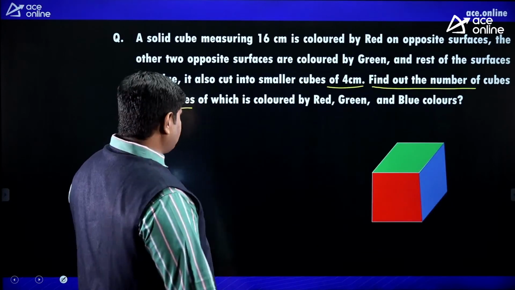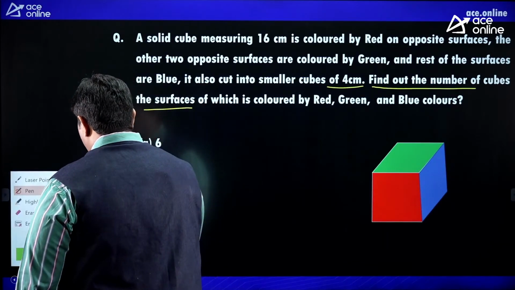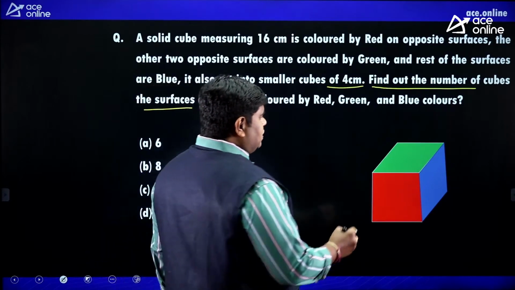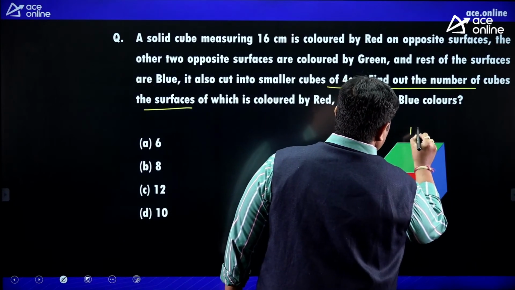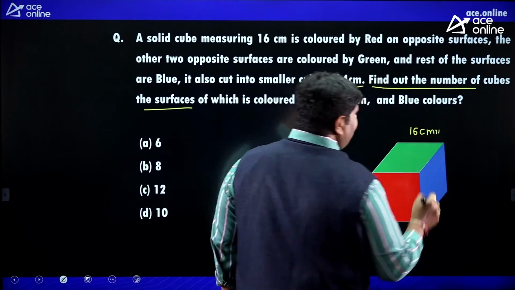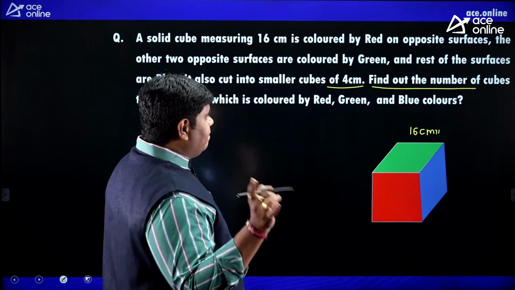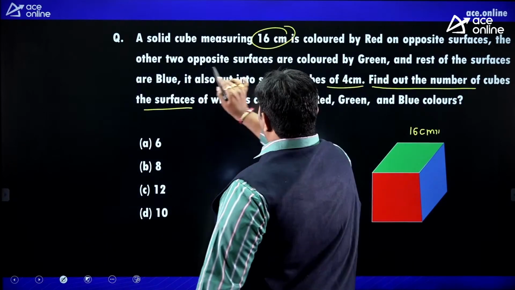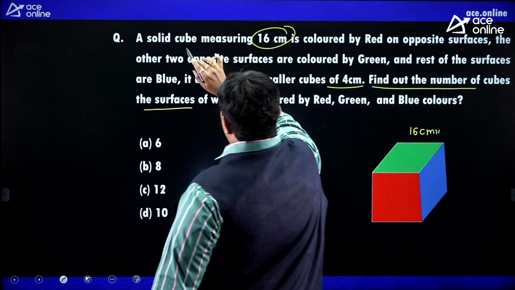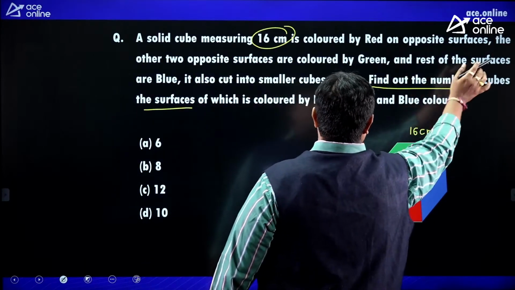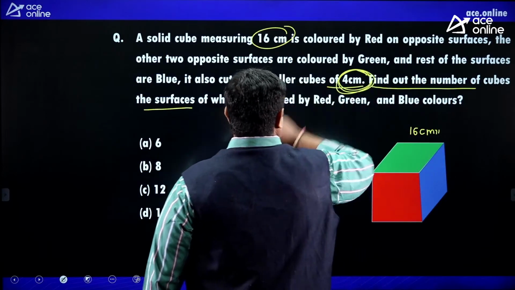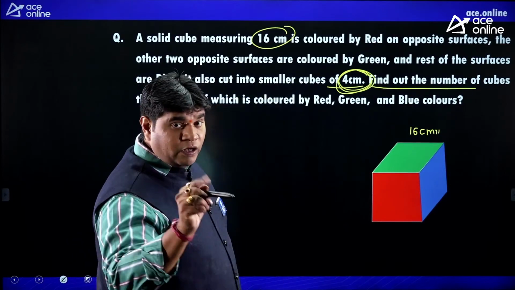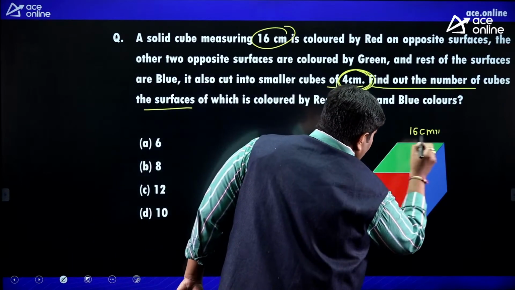So cube. Look at, friends, carefully. A small logic. Here length 16 centimeter. Cube, length, breadth, height, edge and everything same. You want 4 centimeter. Okay. Total 16. A solid cube measuring 16 centimeter is colored by red on opposite sides. Okay. Cubes of 4 centimeter, smaller pieces. It is also cut into smaller cubes of 4 centimeter. Okay, 4 centimeter. It is 16 centimeter.